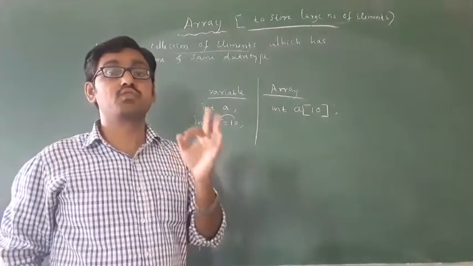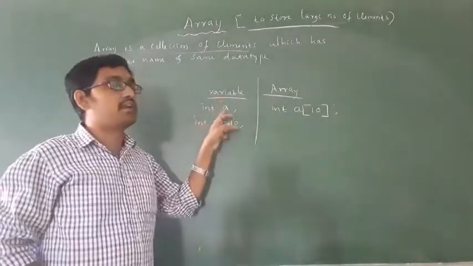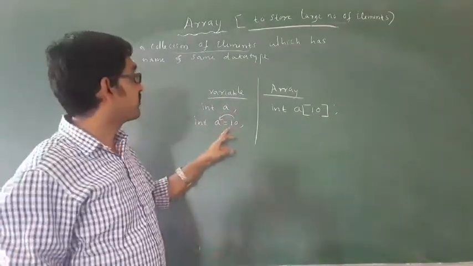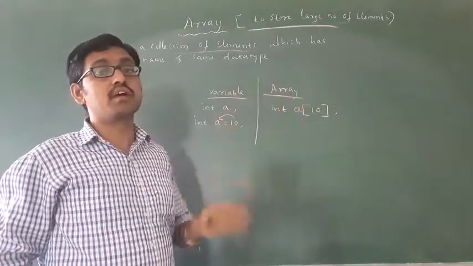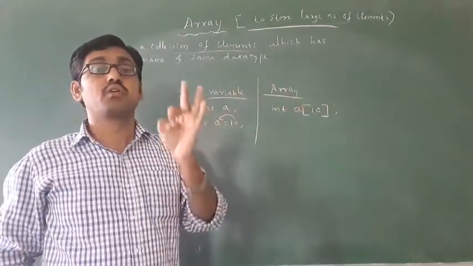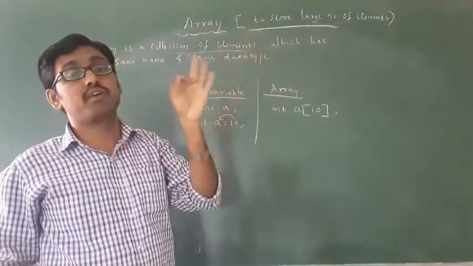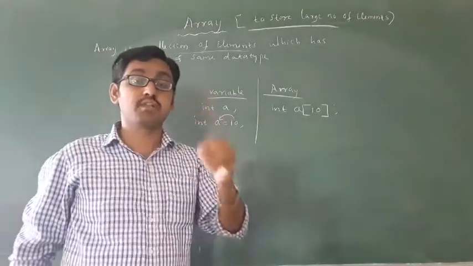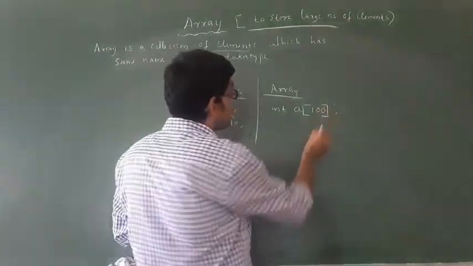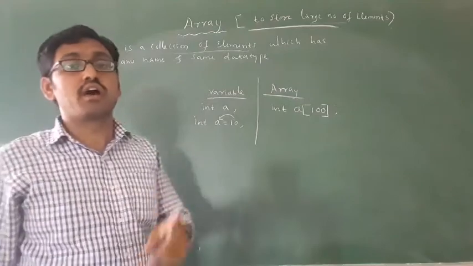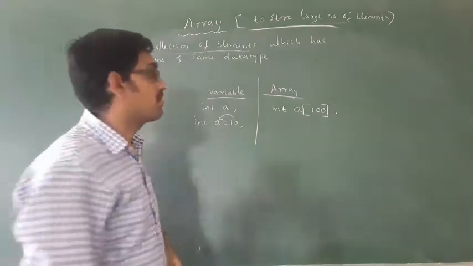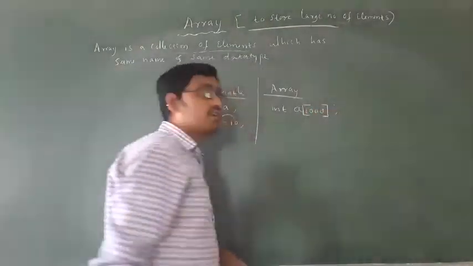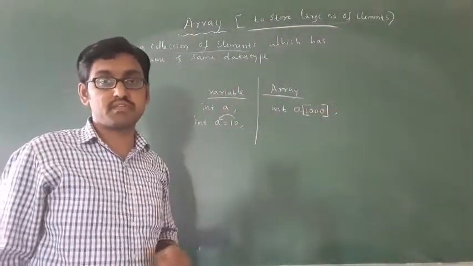But a normal variable can store only one value. This is the difference between a normal variable and an array variable. An array variable can store a large number of values. For example, if you write 100 here, it can store 100 values. If you write 1000 here, 1000 values it can store, that is its capacity.